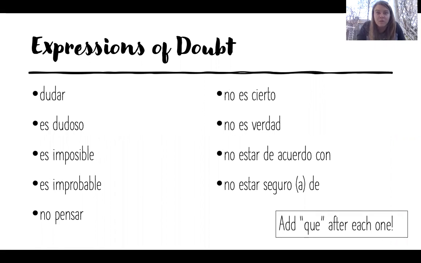Dudar means to doubt, so you'll see that one a lot. Yo dudo que, nosotros dudamos que. Es dudoso means it's doubtful. Es imposible, of course, it's impossible. Es improbable, it's improbable. No pensar is to not think. So like, I don't think that we're going back to school this semester, something like that. No es cierto, it's not true that. No es verdad, it's another way to say that. It's not truthful or it's not true that.